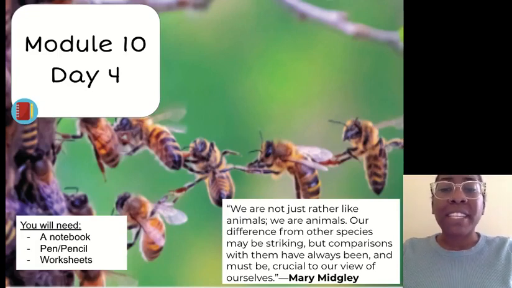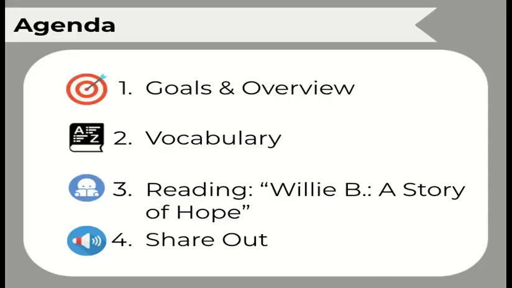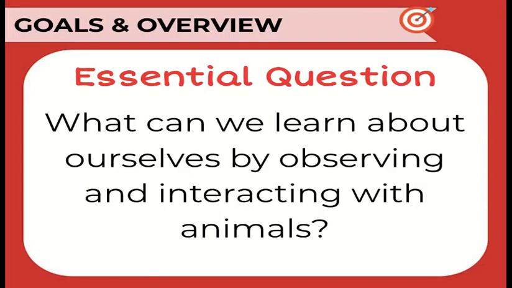Are you ready to do some exciting learning? I am too. Let's get started. Today's agenda is goals and overview, vocabulary, reading Willie B., A Story of Hope, and sharing out our new learning. The essential question for this module is, what can we learn about ourselves by observing and interacting with animals?